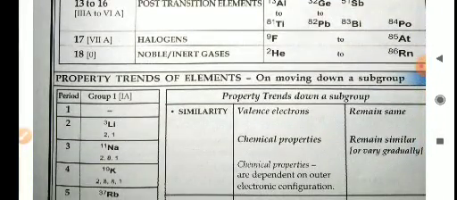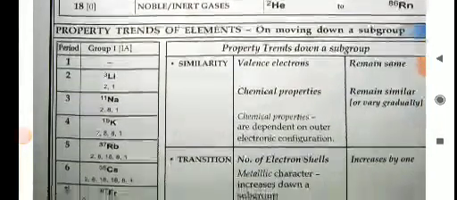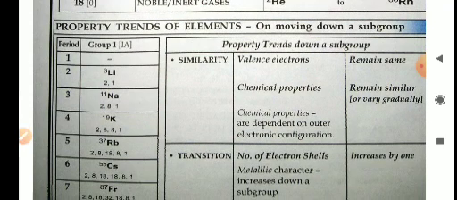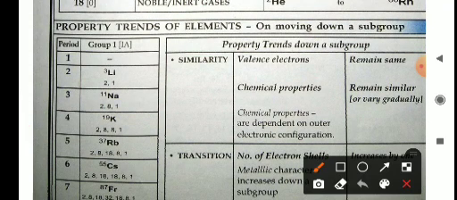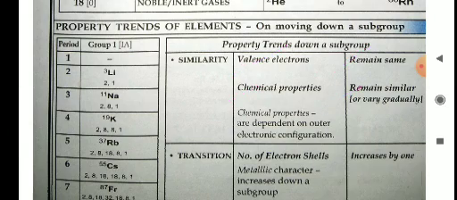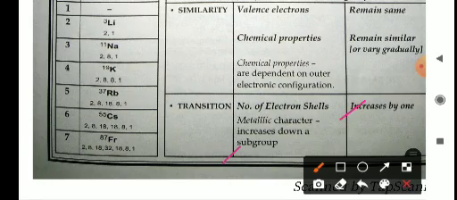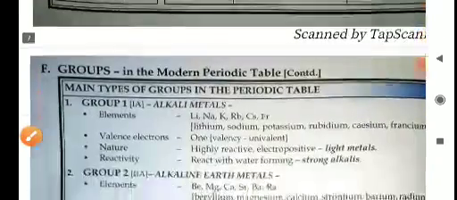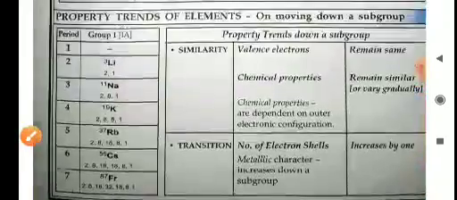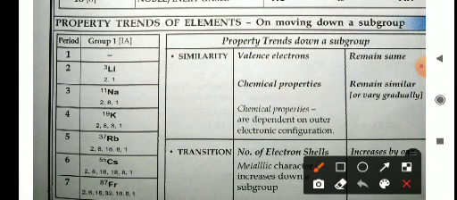Property trend of elements on moving down the group. Similarities: valence electrons and chemical properties remain similar. Transitions: the number of electron cells increases, and the metallic character increases down the group. So these are some property trends of elements.